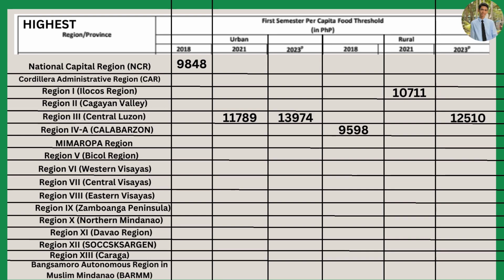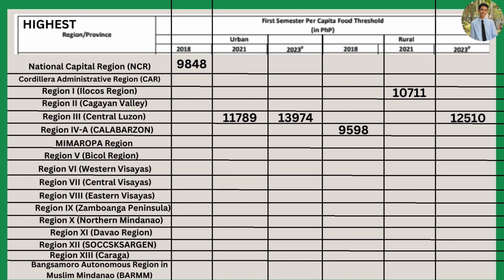In terms of rural, in 2018 it was Region 4A, the Calabarzon, consists of 9,598. In 2021, it was Region 1, the Ilocos Region, consists of 10,711. Lastly, 2023, it was Region 3 again, the Central Luzon, estimated at 12,510. So as you can see, in food threshold, the highest in terms of region or provinces is Region 3, the Central Luzon, consists of